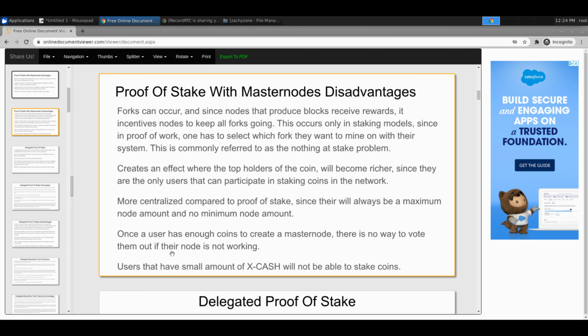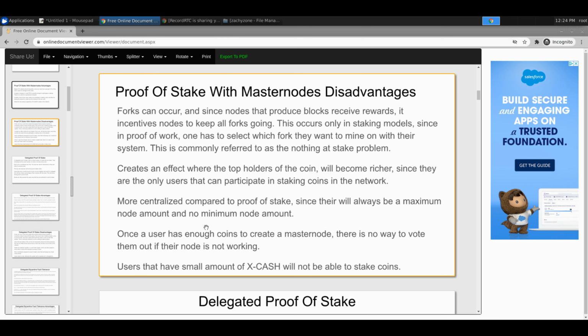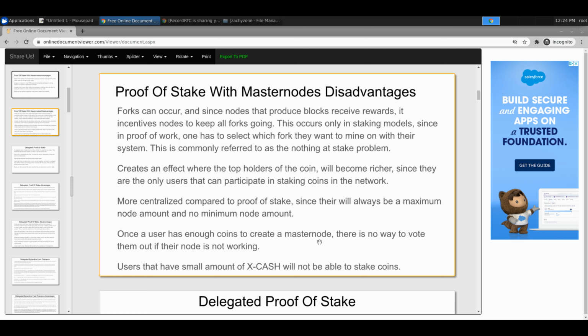One thing I thought was really interesting, this one stood out to me when doing this, and that's why I'm pointing out just certain lines that stood out to me the most. This one is that you can't get rid of someone once you're in a master node system, unless they want to get rid of their own master node. So if they're misbehaving, and they have the 100 million stake or whatever it is, there's not really a way you can block them. You can't vote them out. Once you got a node, you got a node.